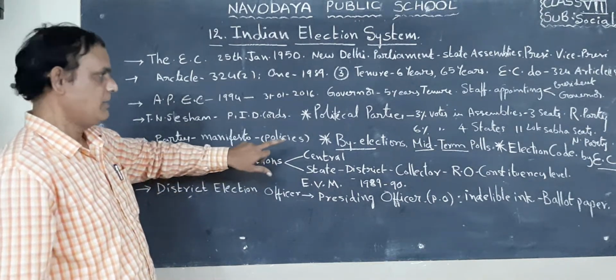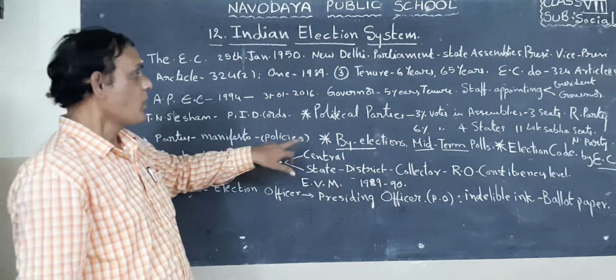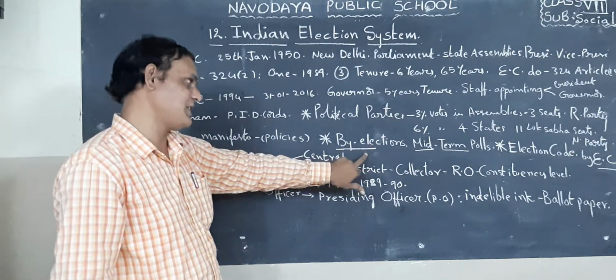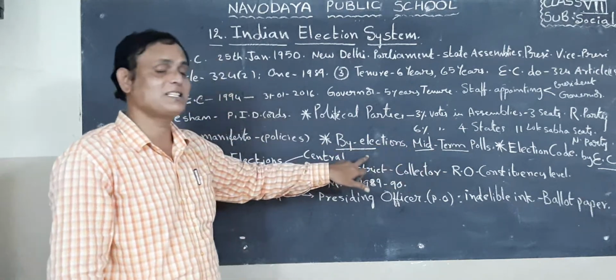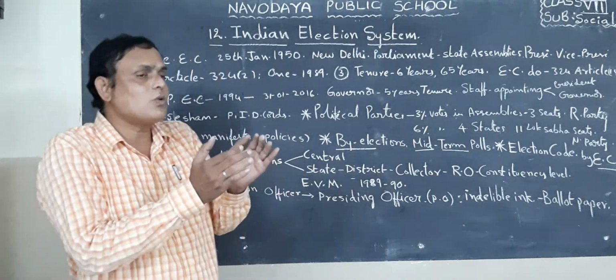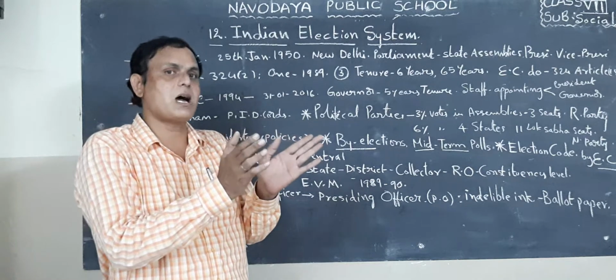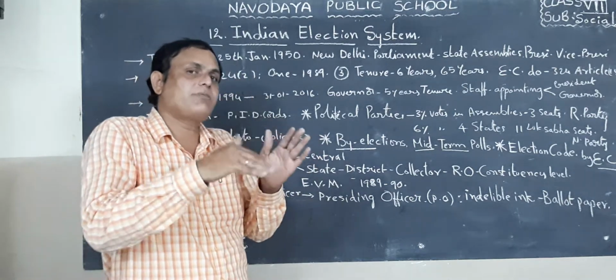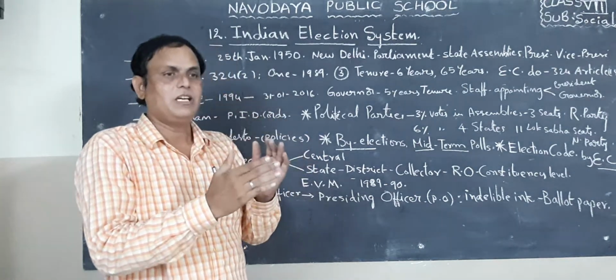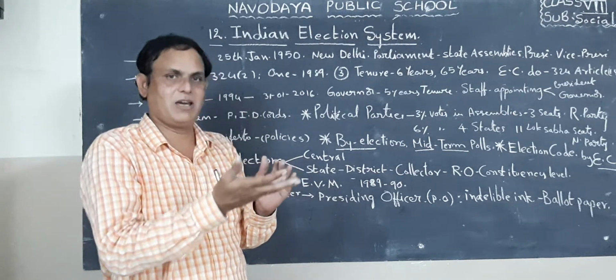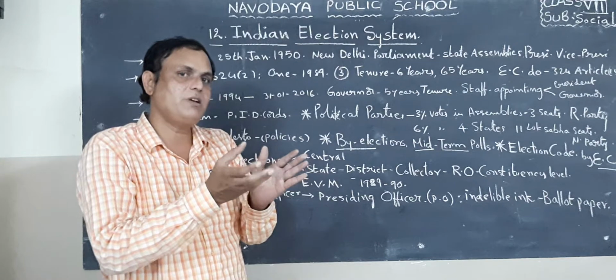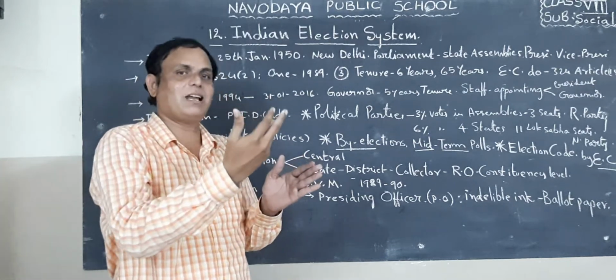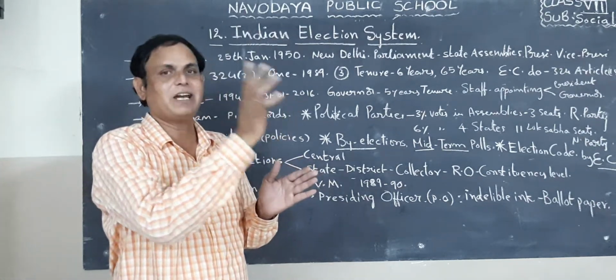They are called manifestos. Next, what is the meaning of by-election? What is the meaning of mid-term elections? By-elections means that when an MLA or MP dies or misbehaves, the election commission again conducts elections to fill that vacant seat.